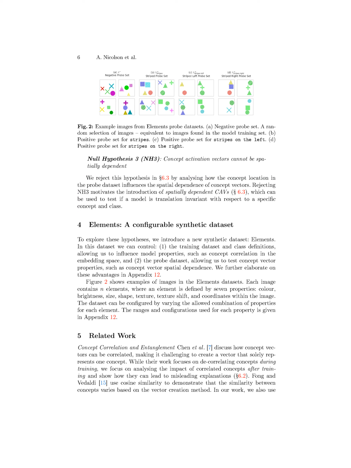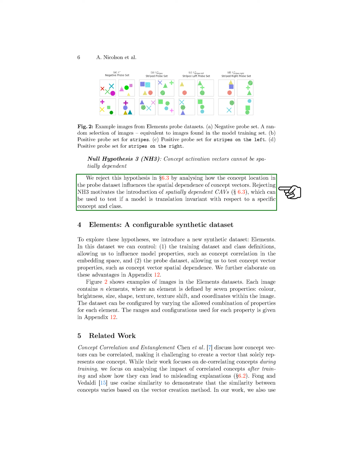Section Summary. In this section, we investigate the consistency of concept activation vectors, CAVs, across different layers in a model. We explore how CAVs found in different layers can have the same impact on the model output, termed as consistency, and propose a hypothesis to test this relationship. Additionally, we delve into the entanglement of concepts within CAVs and the spatial dependence of concept vectors, proposing hypotheses and methods to analyze and reject them in subsequent sections.